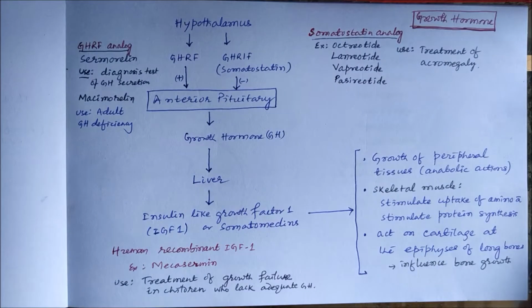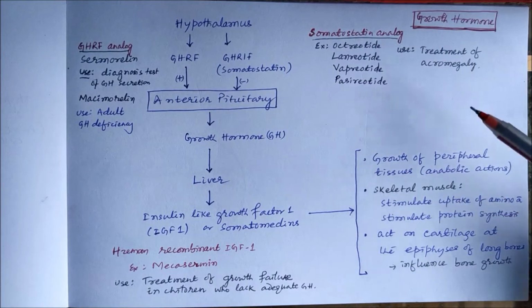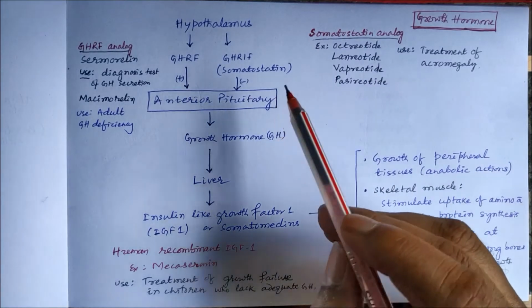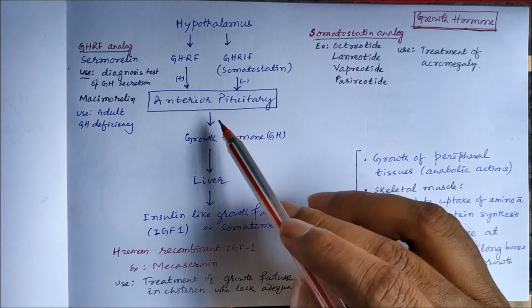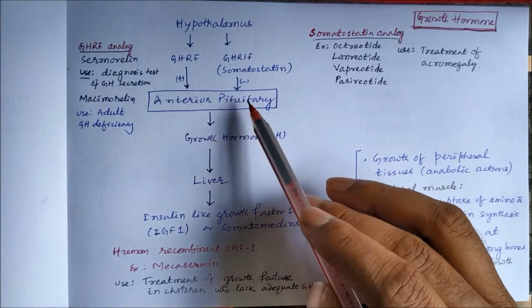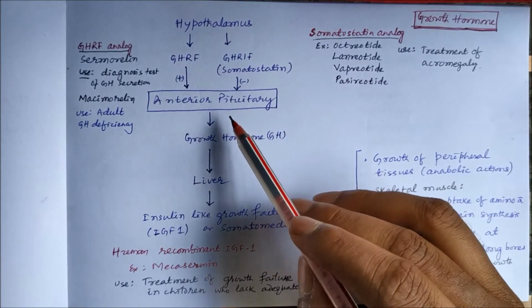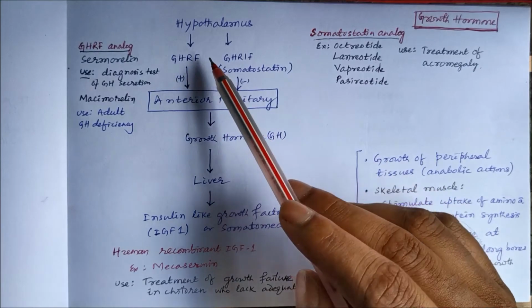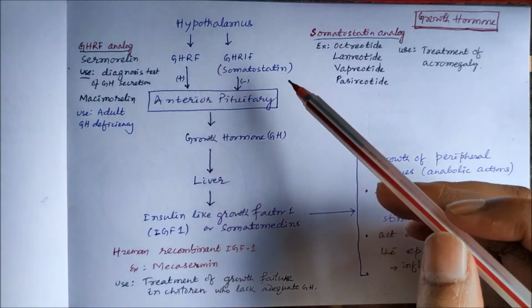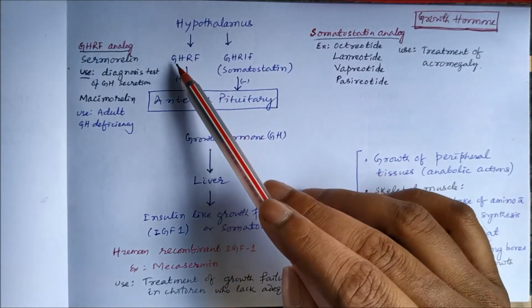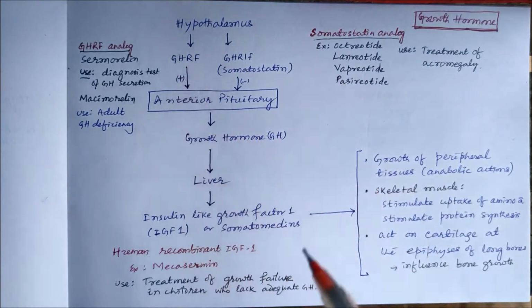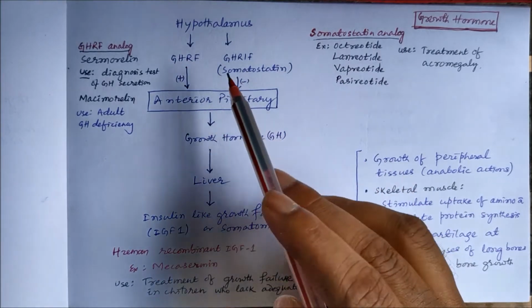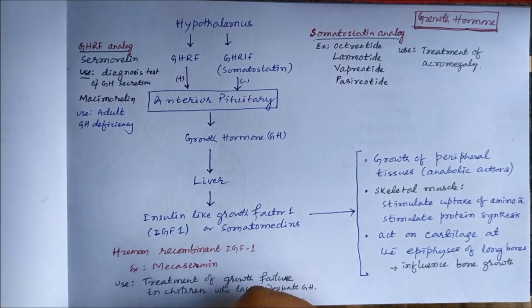As the name suggests, this is the hormone which is involved in growth and metabolism, and it is one of the anterior pituitary hormones. So its secretion from the anterior pituitary is regulated by the hypothalamic factors. Two factors are there. One is growth hormone releasing factor and the other is growth hormone release inhibiting factor.